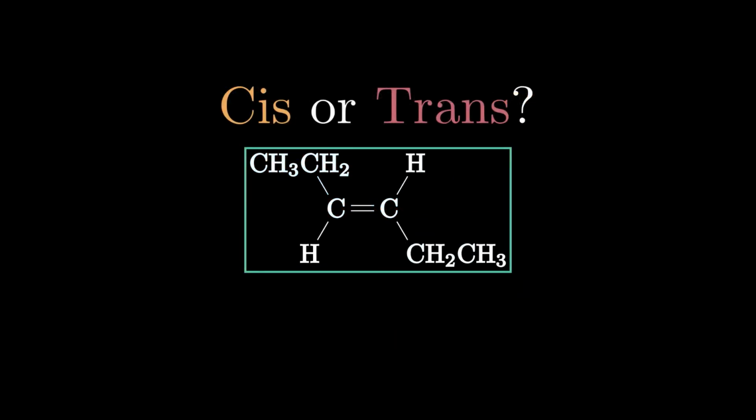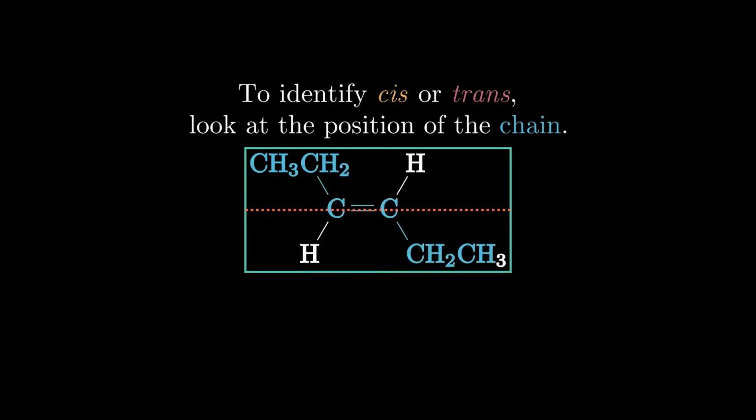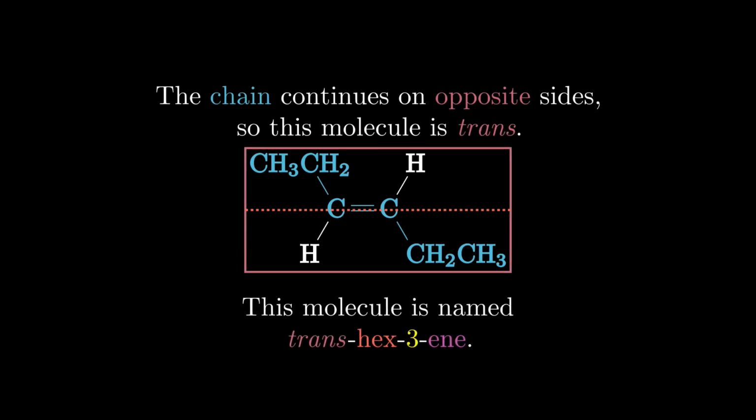Now I am sure you know what is coming, since the chain location has been altered. We still want to split the molecule along the double bond, and when we follow the path of the chain now, we see its position is on opposite sides of the double bond. When this happens, the molecule is classified as trans, and we add that prefix before the entire name of the molecule, trans-hex-3-ene.